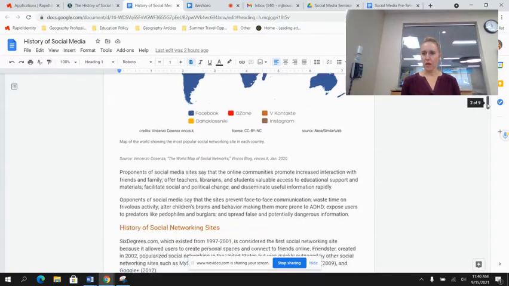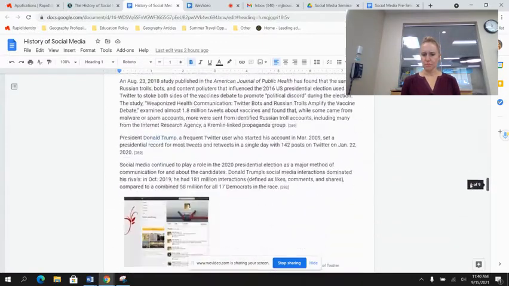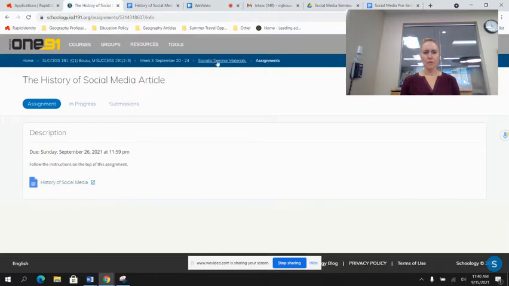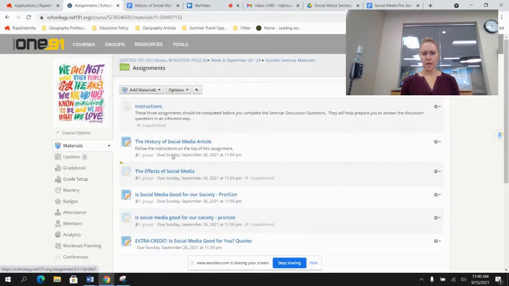Then, as we've done in the past, you're going to read a little bit about this history. With that, you are going to scroll down and you are going to see here the 3, 2, 1. This should be fairly familiar to you. You're going to complete the 3, 2, 1. If you see the other assignment, you are going to do a similar thing. It's going to bring you to an article, and then you're also going to complete a 3, 2, 1 activity. That's the effects of social media.